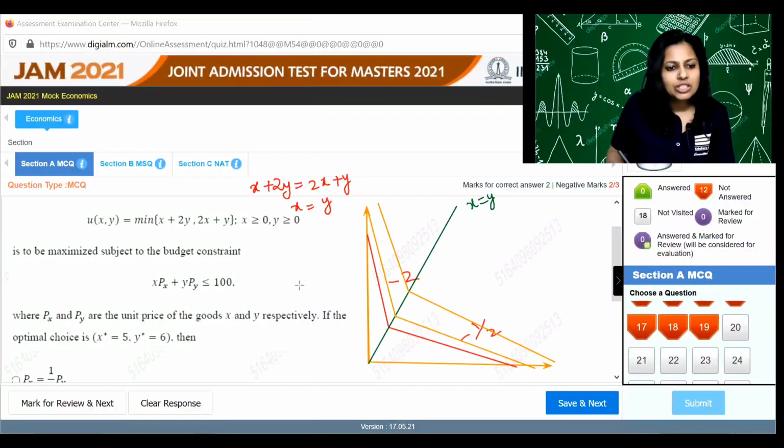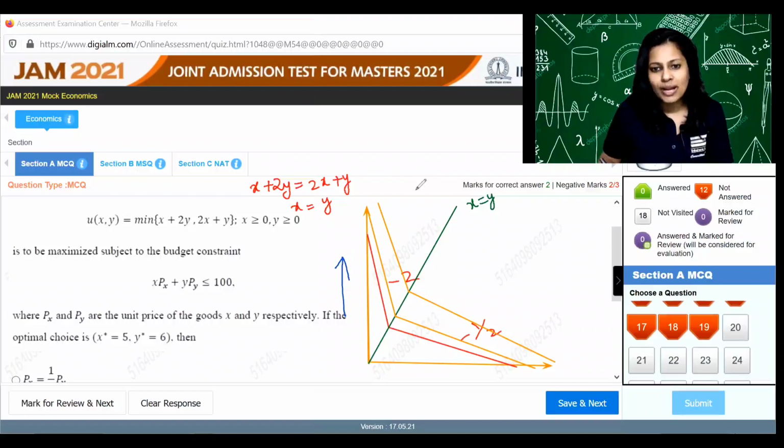Now we have a budget constraint with the slope of px by py, and we have been told that the optimal choices, the equilibrium choices, are 5 and 6. So then what is the price ratio? Now we know that if the equilibrium choice has x as 5 and y as 6, that means it is not at the x is equal to y line. It is at the line where y is more. So that means it is here. It is above the x is equal to y line.